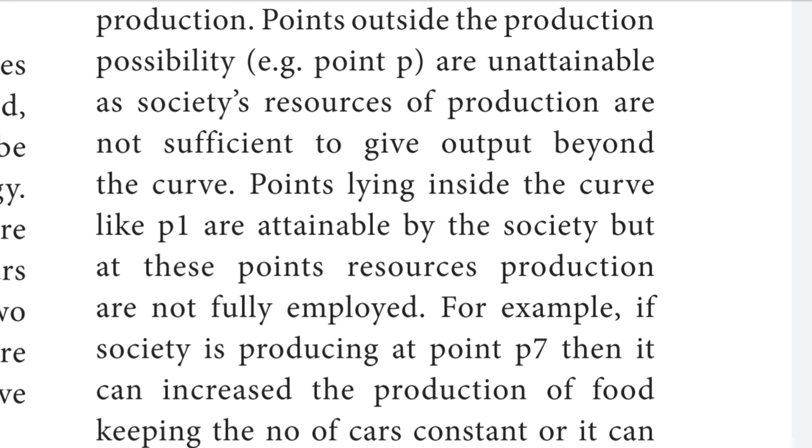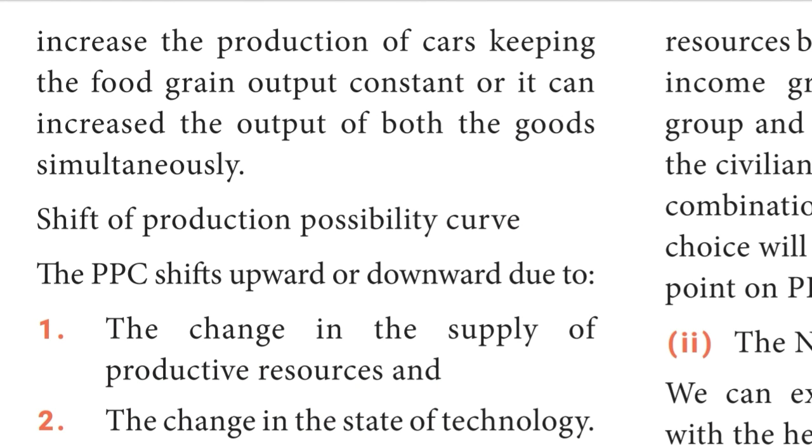Points lying inside the curve, like P7, are attainable by the society, but at these points resources are not fully employed. For example, if the society is producing at point P4, then it can increase the production of food keeping the number of cars constant, or it can increase the production of cars keeping the food output constant, or it can increase the output of both goods simultaneously.